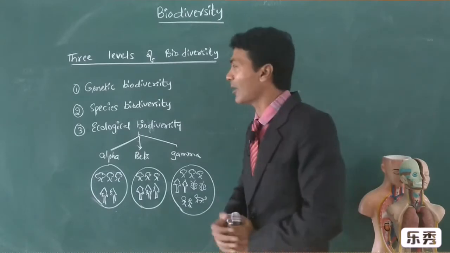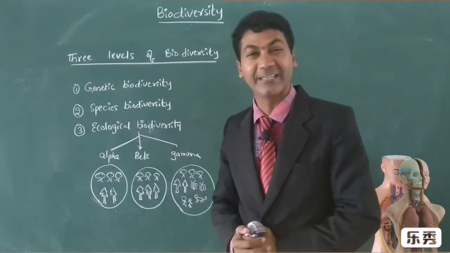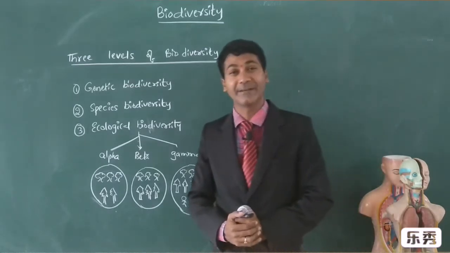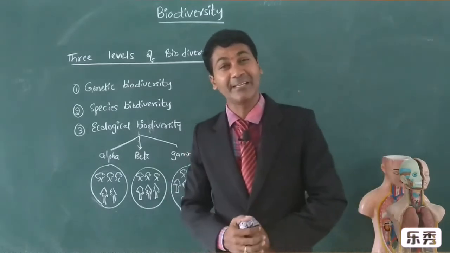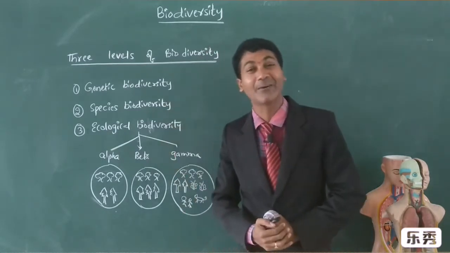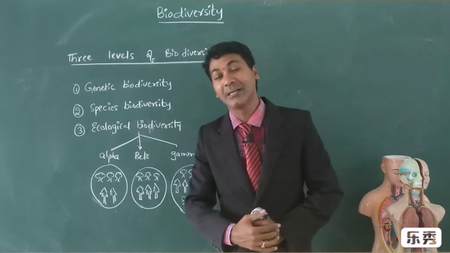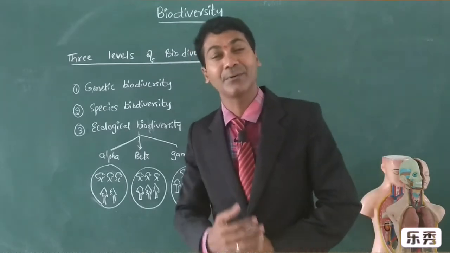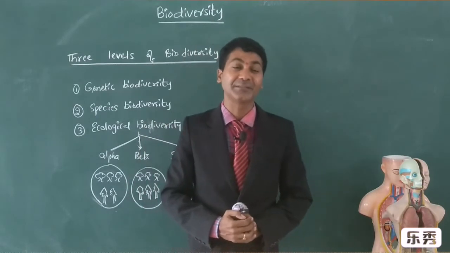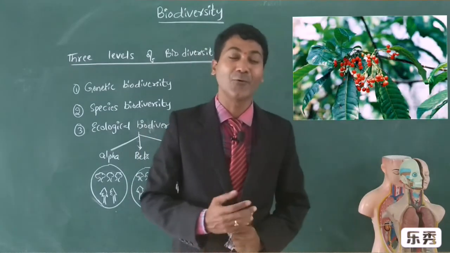Today let us discuss how this biodiversity can be seen in organisms. First of all, genetic biodiversity. The diversity in the genes within a species is known as genetic biodiversity. For example, I want to give you one illustration. The plant present in the Himalaya region, Rauwolfia vomitoria.